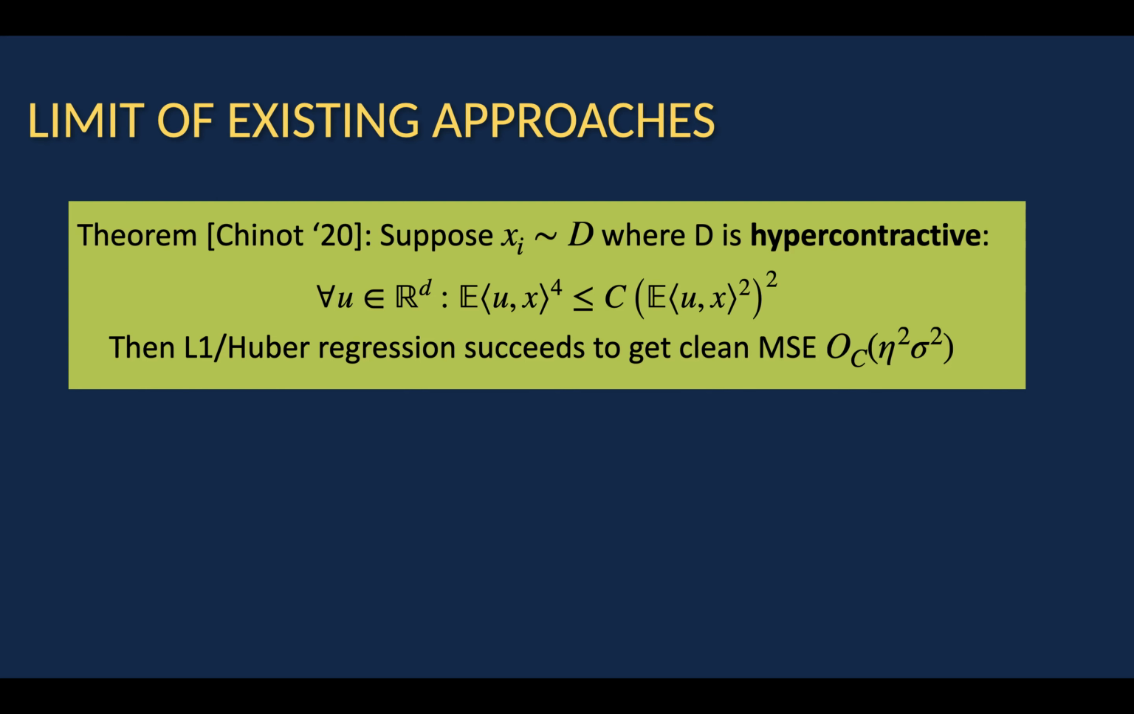Perhaps a prototypical example of a result in this area is a theorem by Chino that says that L1 and Huber regression succeed in getting an optimal clean mean squared error of eta squared sigma squared when the covariates xi are drawn from a distribution D that is hypercontractive, which is to say, for all directions u, the fourth moment of x, expectation of u inner product x to the fourth, is upper bounded by some constant times its second moment squared. Now, what this means is it's some notion of spread in every direction. We don't have this in our setup, and that's going to be the primary difficulty in what we are trying to do.